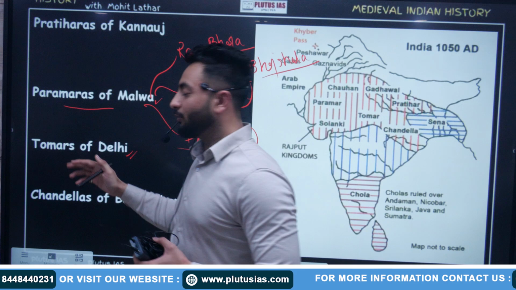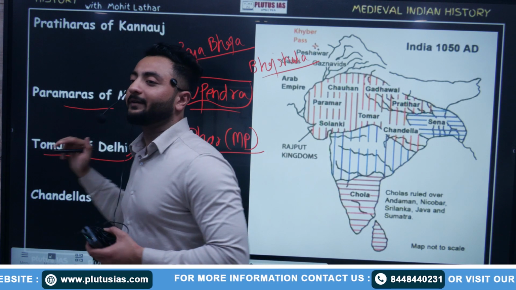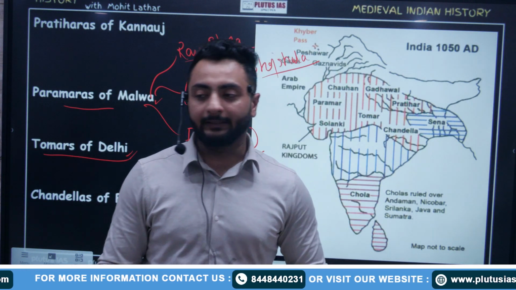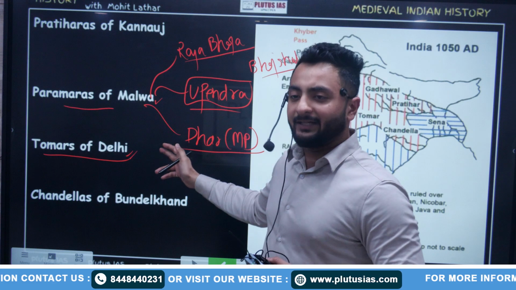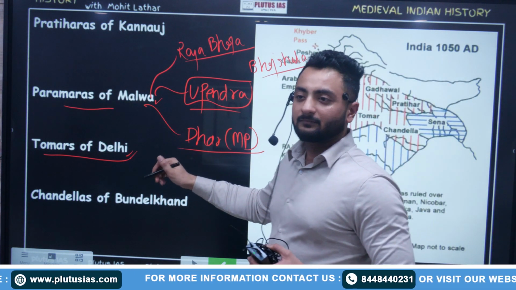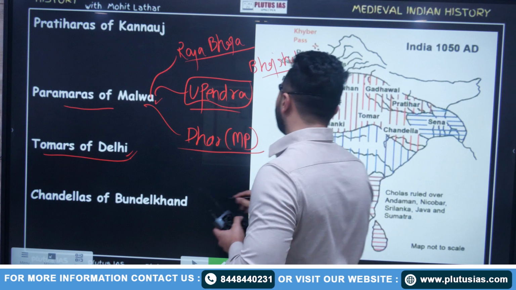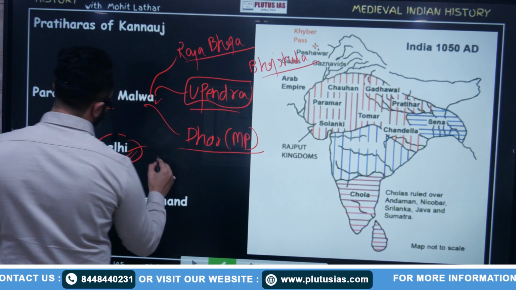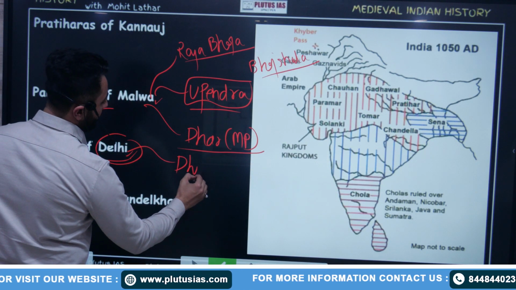Fine. So please write down Tomers of Delhi. Their capital was Delhi only. It is also known as Dilika.